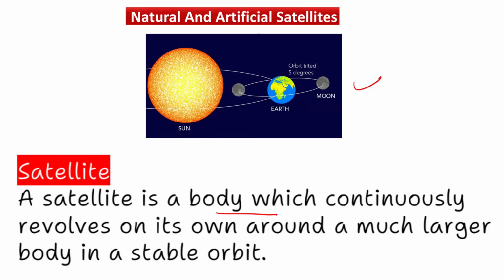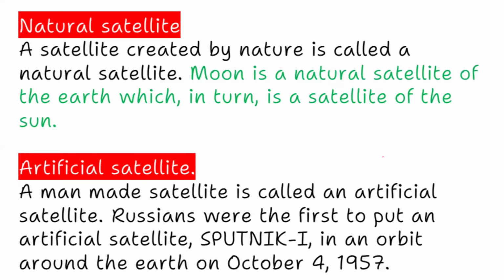Now there are two types of satellite. One is natural, another is artificial satellite. So let us see one by one. What is natural satellite? A natural satellite is basically created by nature. So that's why it is called natural satellite. Moon, for example, is a natural satellite of Earth, which in turn is a satellite of the Sun.